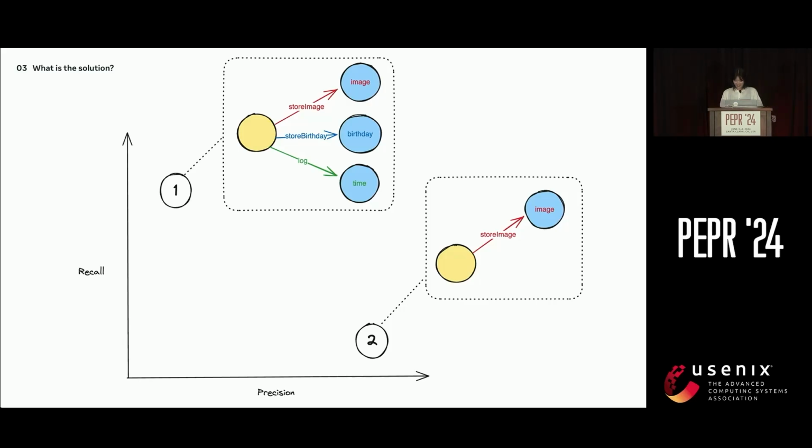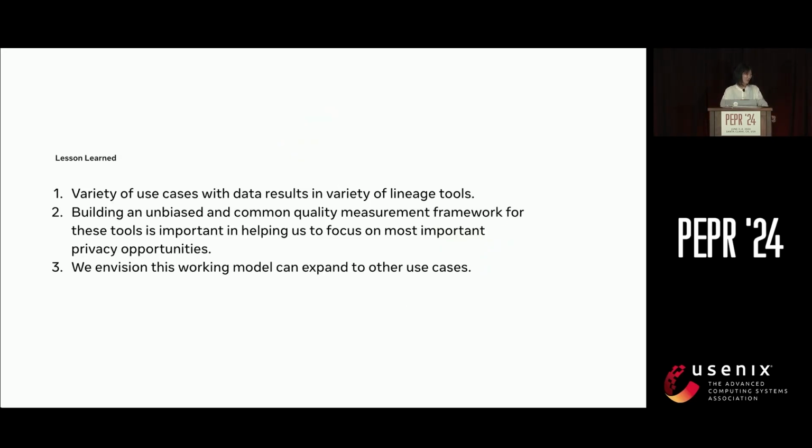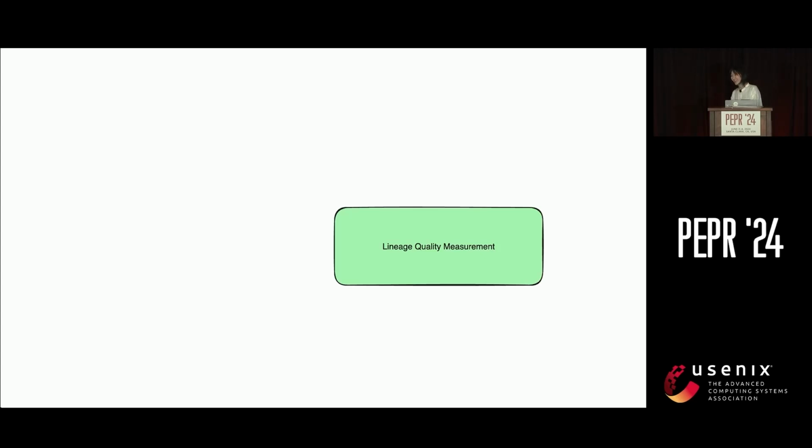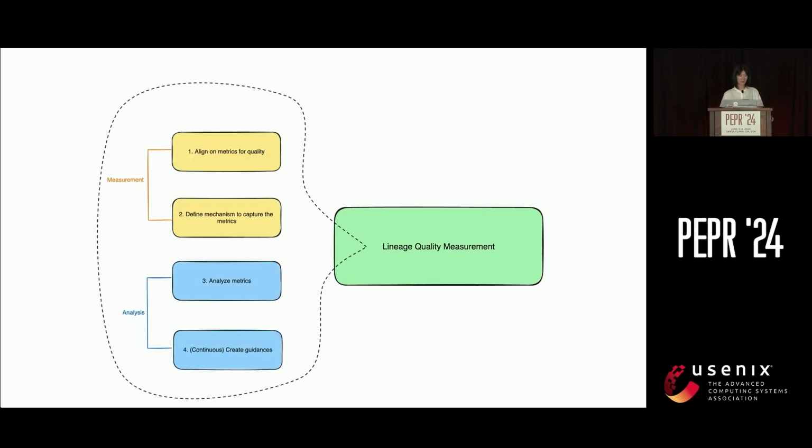And so to wrap up our presentation, I put together some lessons learned. The lesson I've learned during this process is that with a wide variety of use cases that use data flows, naturally comes a wide variety of lineage tools. And as much as building these tools is important, building an unbiased, common quality measurement framework that gives all our tools a proper reality check helps us to improve our tools in a more meaningful and resourceful way. So though we focused on lineage tools and the lineage quality measurement framework today, our hope is that our working model here can be expanded to other use cases and other tools in the future.